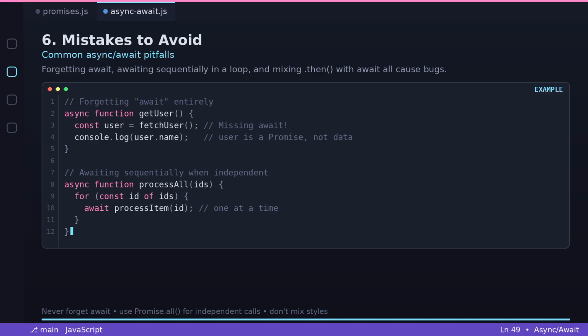Pitfall 2. Awaiting sequentially in a loop when you don't need to. Async function processAllIds. For const id of ids, await processItem(id). One at a time, even if independent. Pitfall 3. Mixing .then with await unnecessarily. Async function getData. Const data = await fetchData. Then res.json.